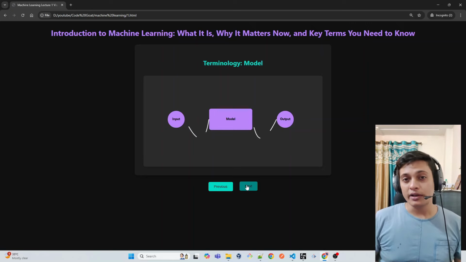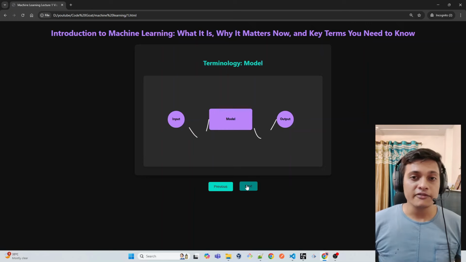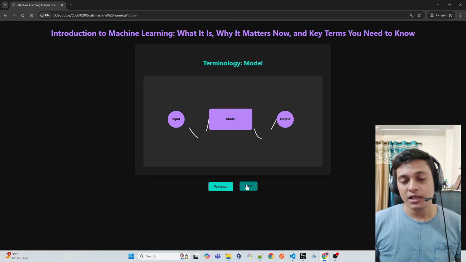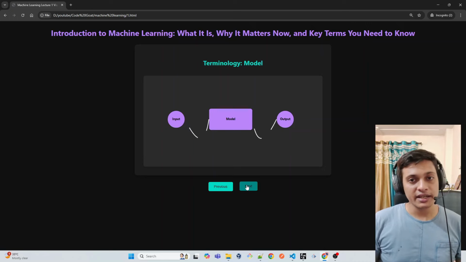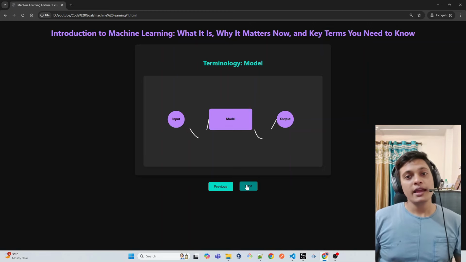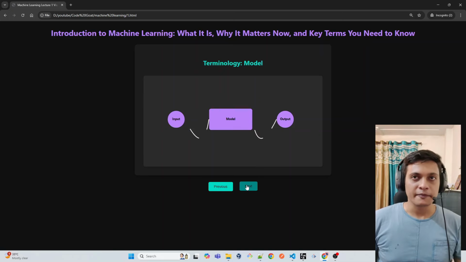Once the algorithm was trained and it is providing the expected result, then we call it a model. So we are providing input data to the algorithm, that algorithm is processing it, and when it starts to provide the expected output, we call it a model, and we are expecting its output as our result.